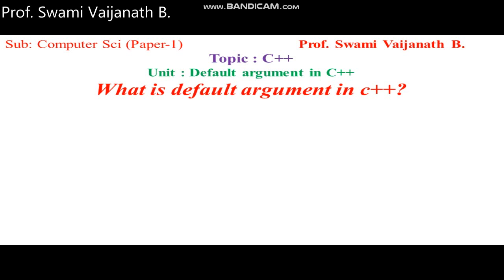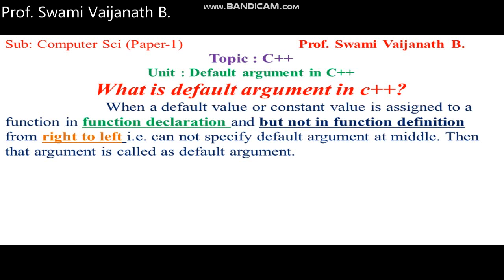Then we come to the point of default argument. When a default or constant value is assigned to an argument, that argument is known as a default argument. These default values are assigned only in the function declaration, that is, they must not be redeclared in the function definition. They are declared from right to left, that is, no default argument is allowed on the left side or the middle.